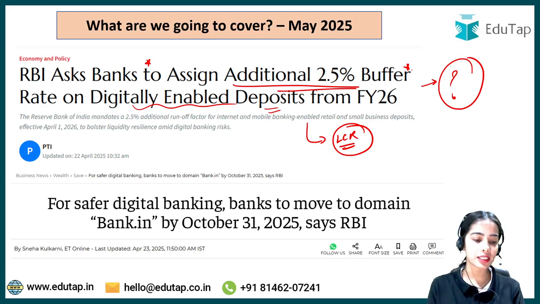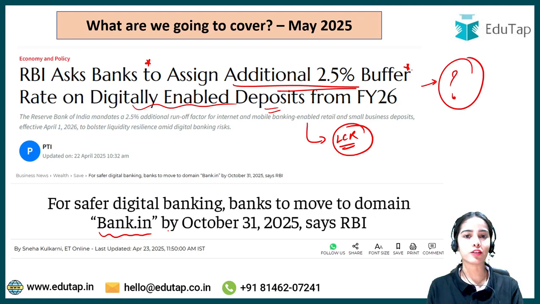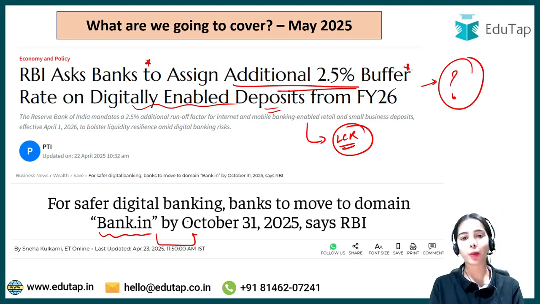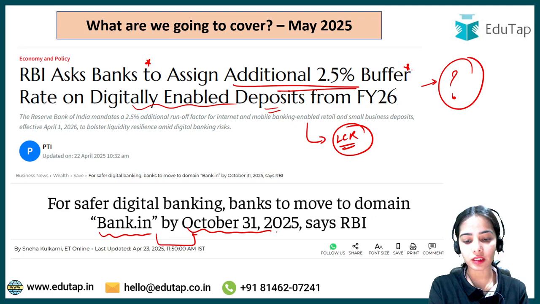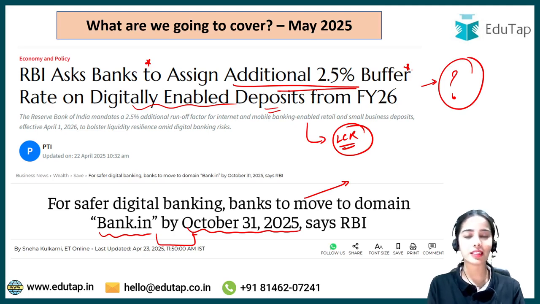The second news article is regarding the bank.in. It has been said by the Reserve Bank of India in its notification that this domain, bank.in, has to be adopted by the banks by October 31st 2025, and there is an entity that will be the exclusive registrar. So all of this we are going to discuss in today's session.